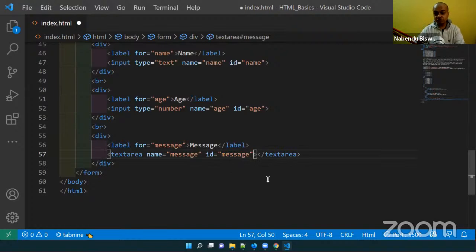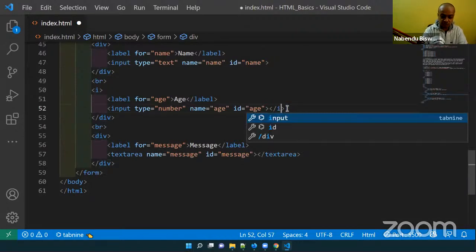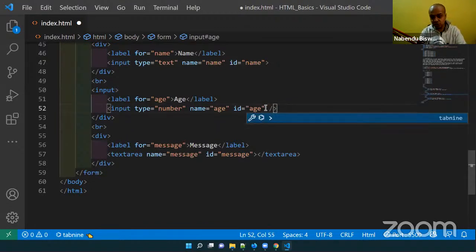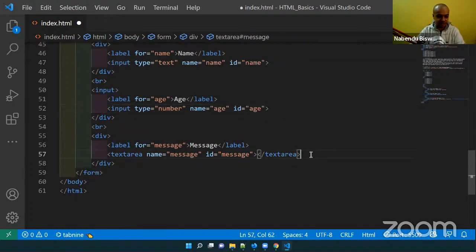And one thing I forgot to tell about input is that it is a sort of self-closing tag, so you're not seeing anything like this in the input. Although it is perfect to do this, it is not required by HTML5. You don't even have to give it. But one thing more you can give is this. Even in normal HTML you don't require this. This is actually required when you are using React. So for input it is not required, but for text area it is required. Name message and id message, and text area I have done.